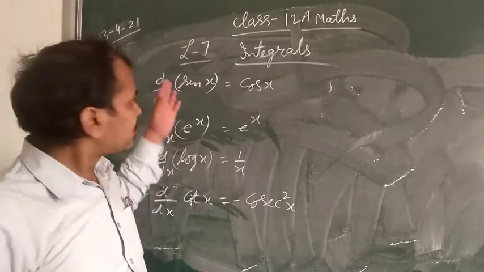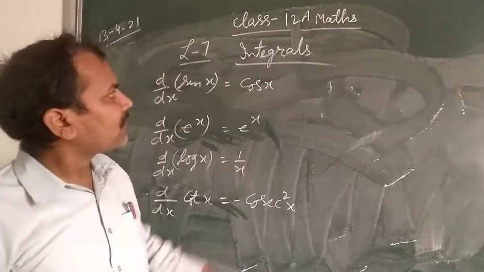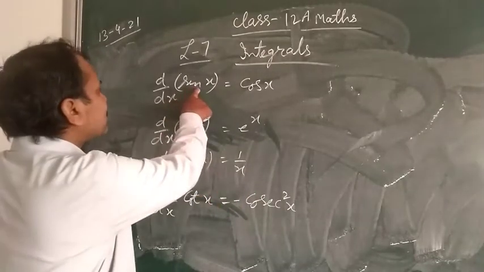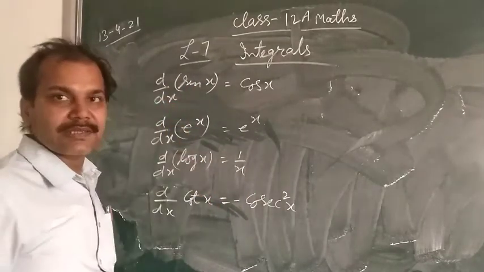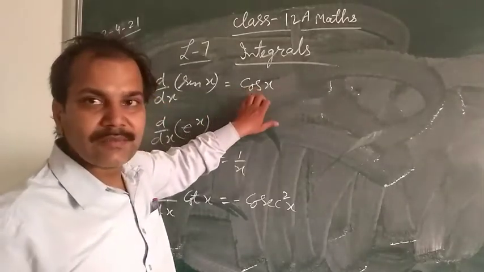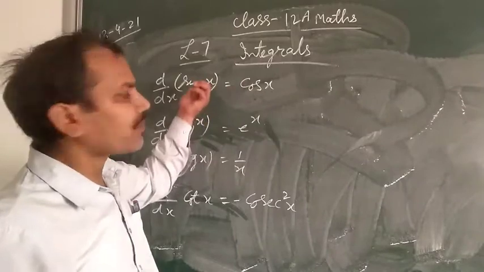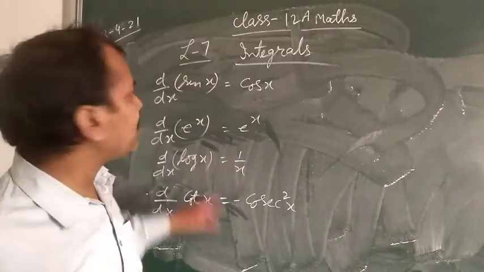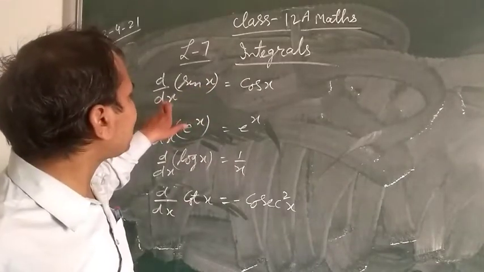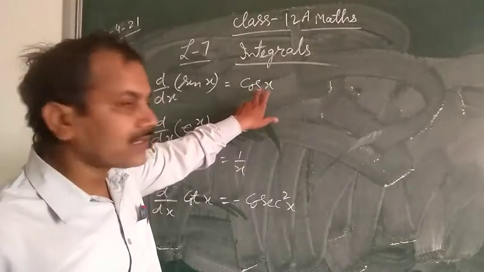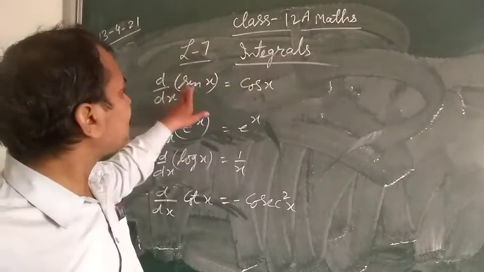So by this way you will understand what is integration. Okay. So differentiation of a function, what is coming, their integration will be that function. So here differentiation of sin x is cos x. So cos x, their integration will be sin x.